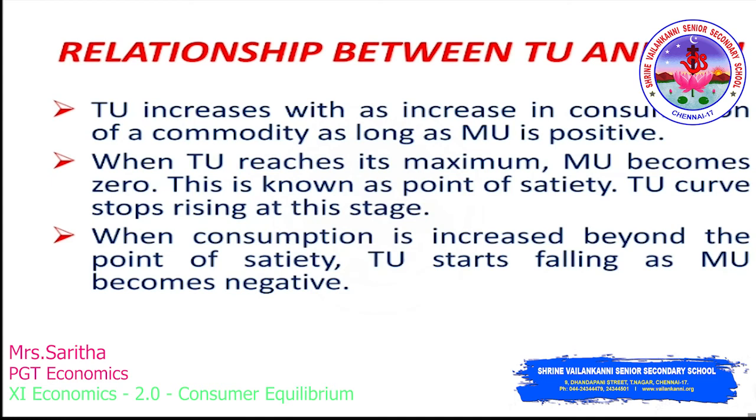When TU reaches its maximum, MU becomes 0. This is known as the point of satiety, and the TU curve stops rising at this stage. When consumption increases beyond the point of satiety, TU starts falling as MU becomes negative. That is the relationship between TU and MU.